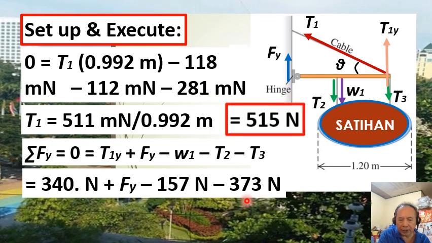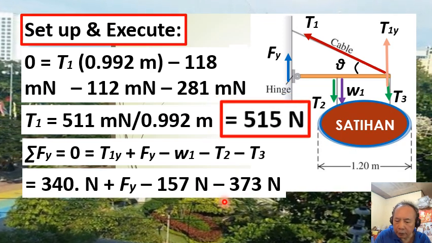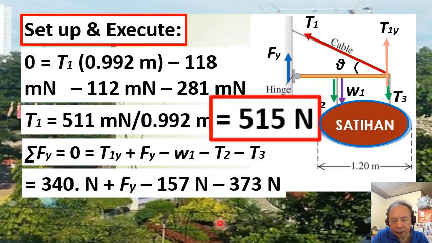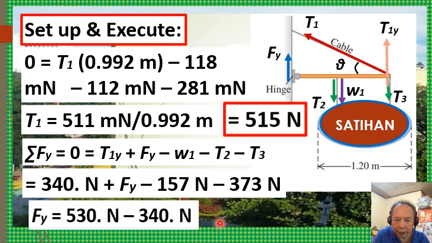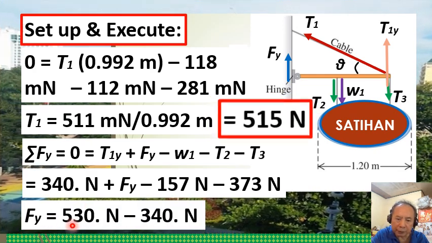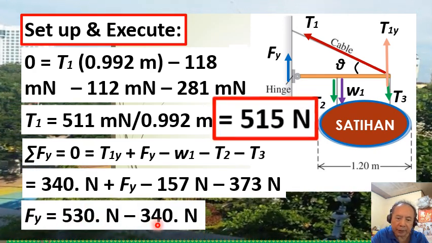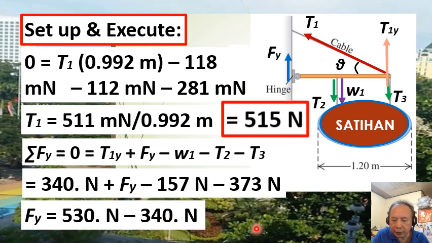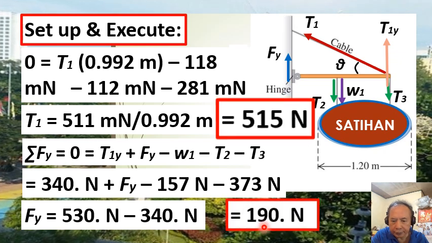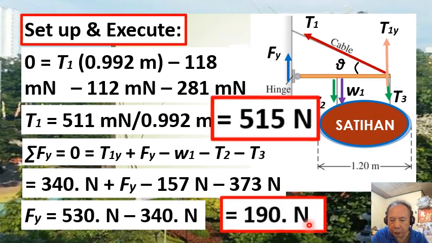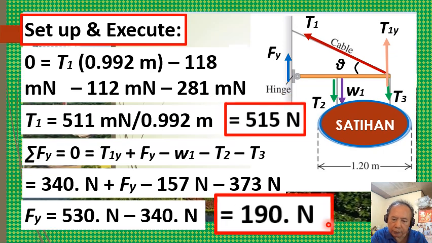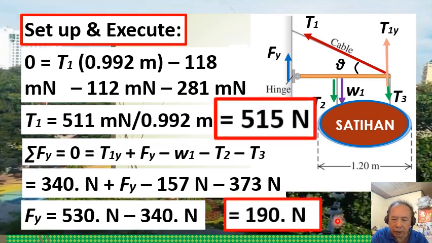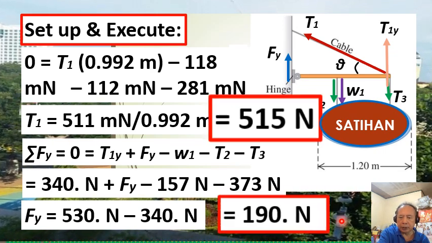Isolating Fy, or the vertical force that the hinge exerts on the beam, we get Fy equal to 530. newtons minus 340. newtons, or the value of the vertical force Fy equals 190. newtons, of course, in three significant figures. So this is also our final answer to the question in part B.